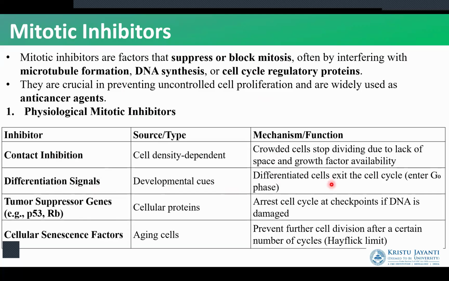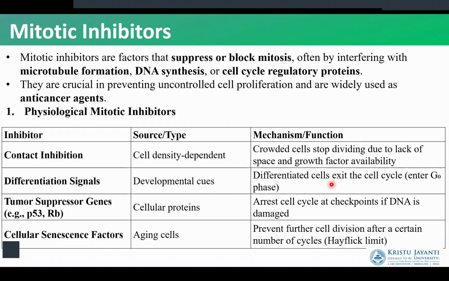Whenever a cell is getting differentiated, which means, all of us have started from a single cell, and this cell has divided into multiple cells, and each cell has carried out its own function. For example, some cells have become nerve cells, some have become muscle cells, some have become our organ cells, some have become our blood cells. Once they have acquired their specific function and structure, we call that process differentiation. When differentiation has occurred, the particular cell will stop dividing.